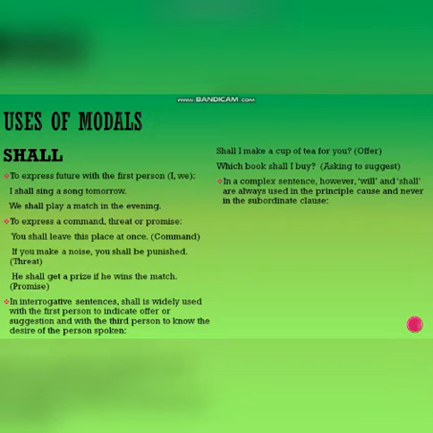In a complex sentence, however, will and shall are always used in the principal clause and never in the subordinate clause. I shall help if he works for me. So you see that it is always used in the principal clause and never in the subordinate clause. Whenever you're talking about a complex sentence, you know what a complex sentence is: the sentence having a principal clause and a subordinate clause connected with a word. Will is used in a doubtful case.